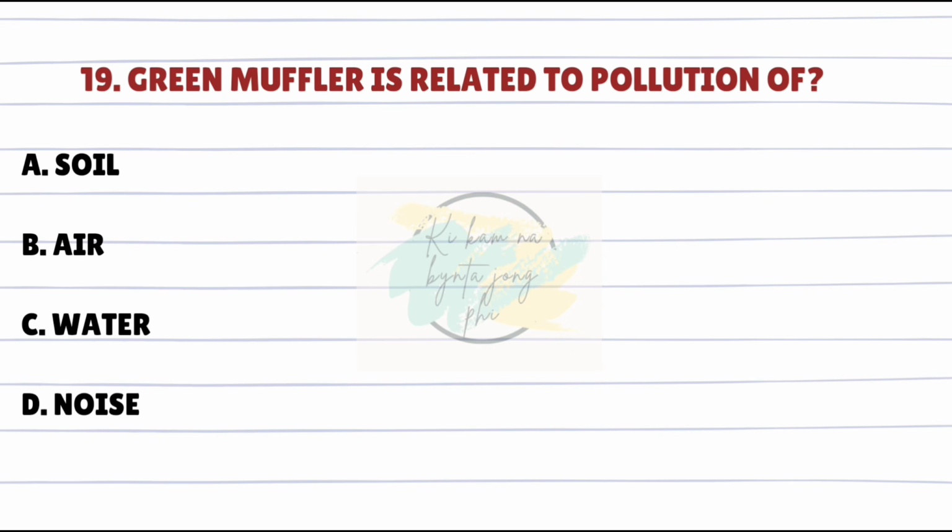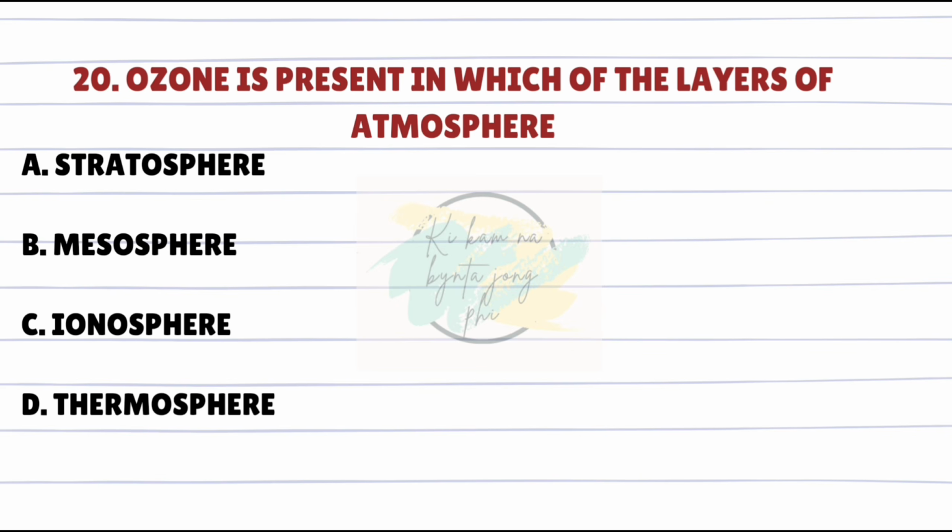Green muffler is related to pollution of? Answer is D. Noise. Ozone is present in which of the layers of atmosphere? Answer is A. Stratosphere.